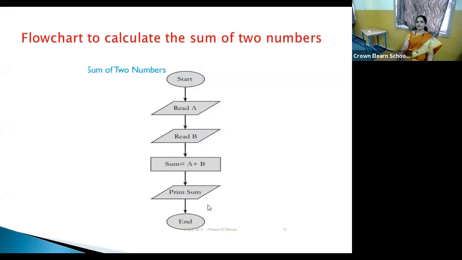The next, we must display the result. That is, we are printing the value of the sum. That is, print sum, which is nothing but the output. Again we use this parallelogram. Okay, and then end indicates it's the end of the flowchart. So this is a simple example where you can understand how to draw the flowchart.